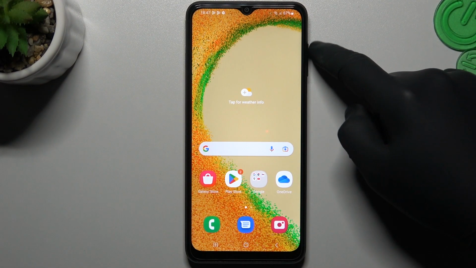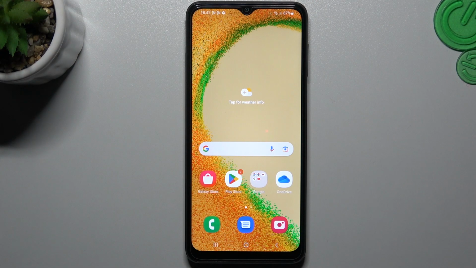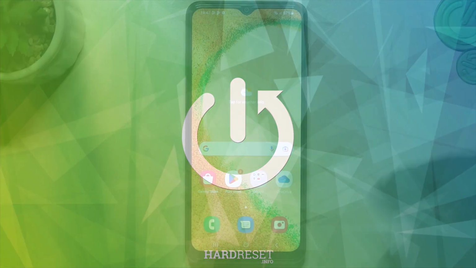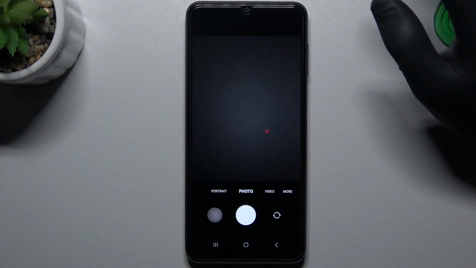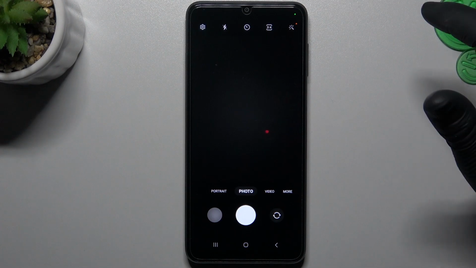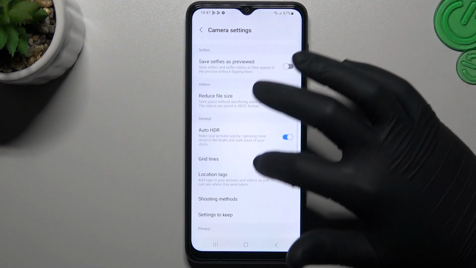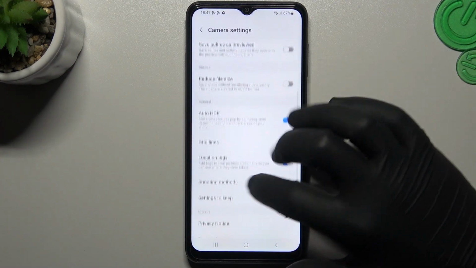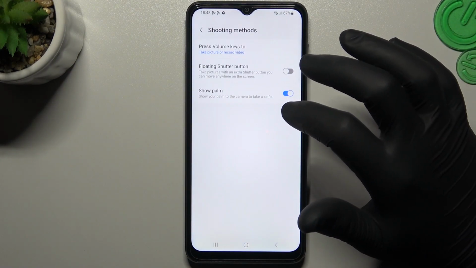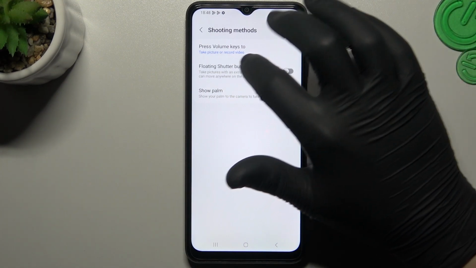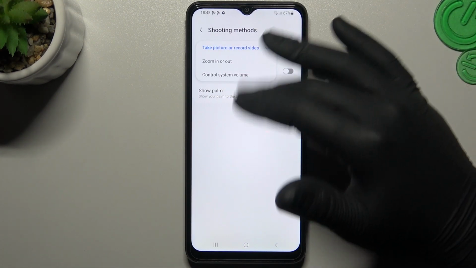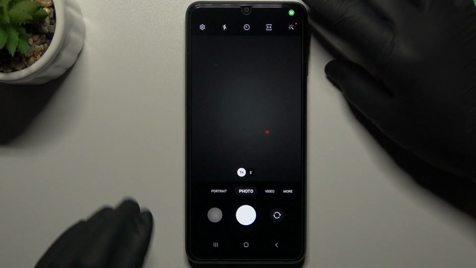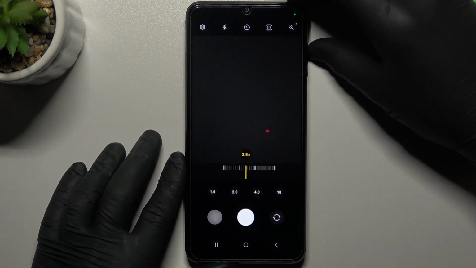Today I'll show you how you can change the volume buttons function in the camera in your Samsung A04S. So I'll just start to open the camera app, then go to the settings and look for the shooting methods. Now just open it, and as you can see there we have a preset volume keys option, so tap on it and choose your desired option. I will choose the zoom, and now in the camera we can use the zoom by the volume buttons.